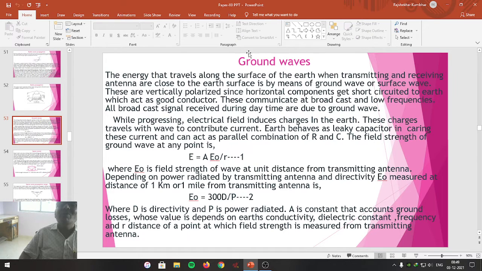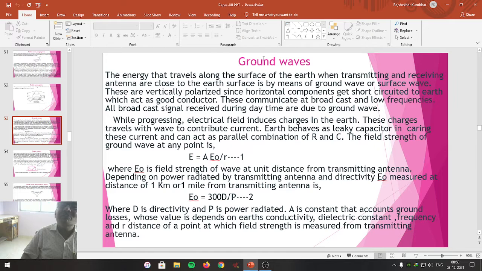Friends, suppose the power transmitted by the transmitting antenna is very less, and the frequency transmitted is very less. Then the energy travels along the surface of the earth by touching the earth's surface, if the height of the transmitting and receiving antenna is less, and if the distance between the transmitting and receiving antenna is very close. The energy is carried by means of ground waves that travel by touching the Earth's surface, because the height of the transmitting and receiving antenna is very close to the Earth's surface.